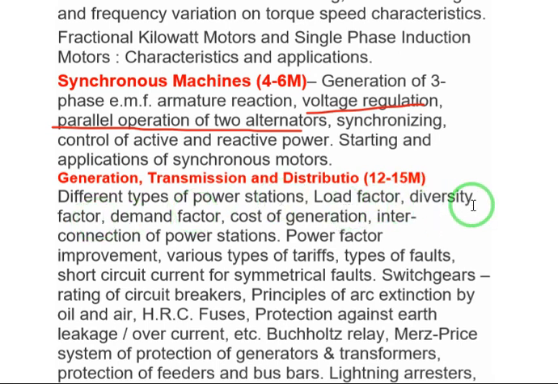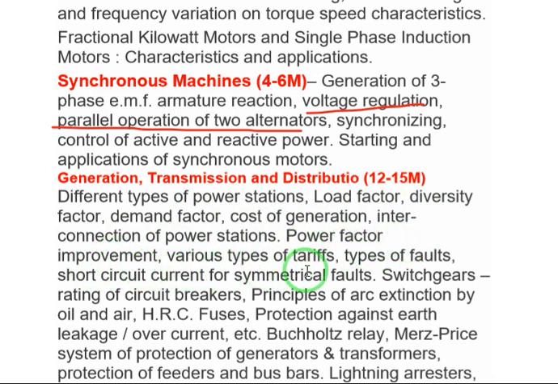And load factor, diversity factor, demand factor, the formulas are very important. Based on the formulas, problems will be given. Load factor formula is average load by maximum demand, then diversity factor, like that, demand factor. So formulas are important. Cost of generation, interconnection of power stations, power factor improvement, very important.